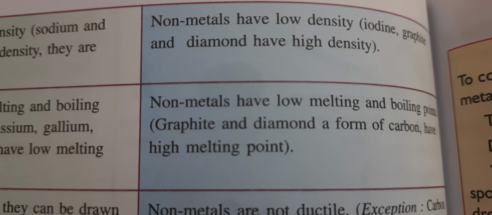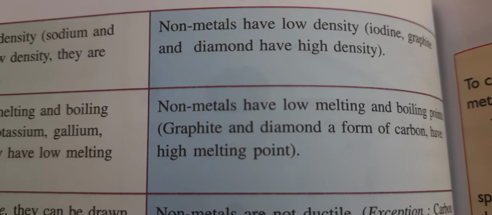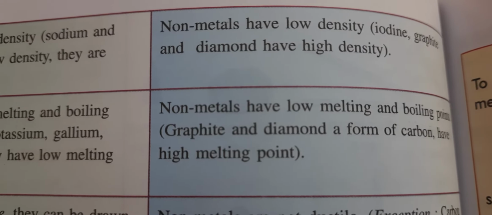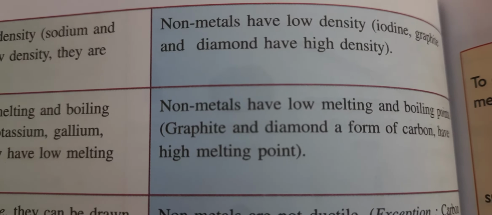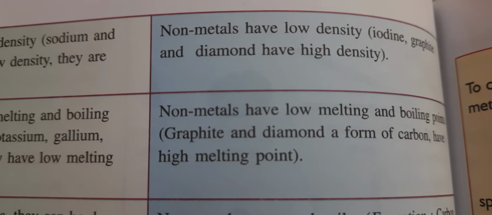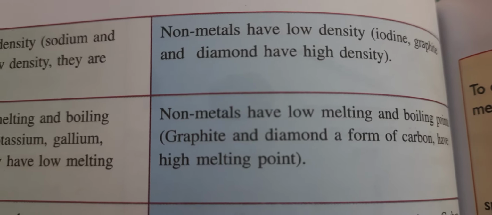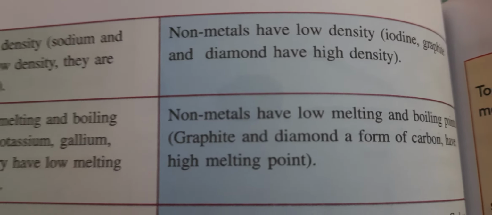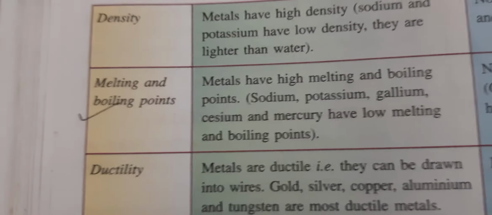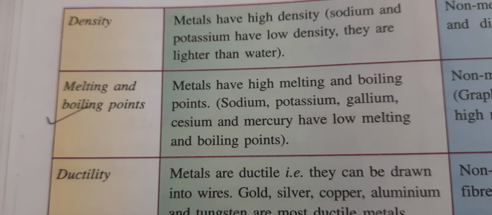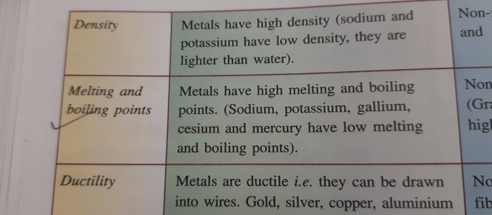So you can conclude that the density of non-metals is low, and the molecules of metals are near. So the density of metals is high because their molecules are very near to each other.